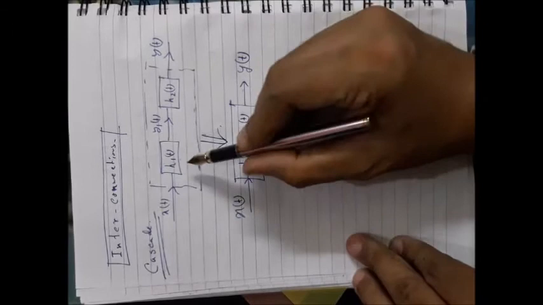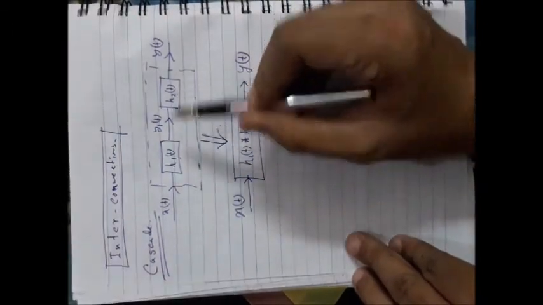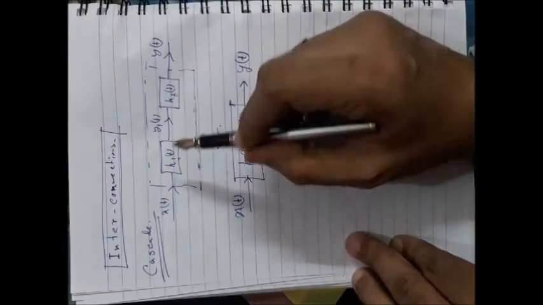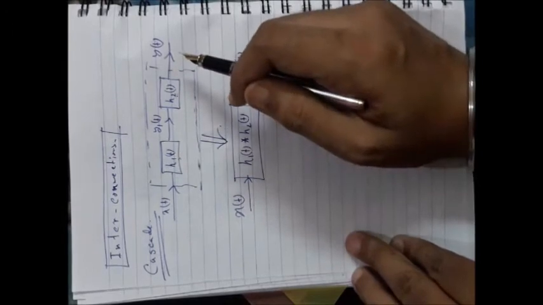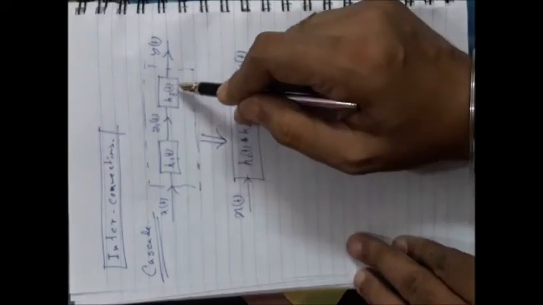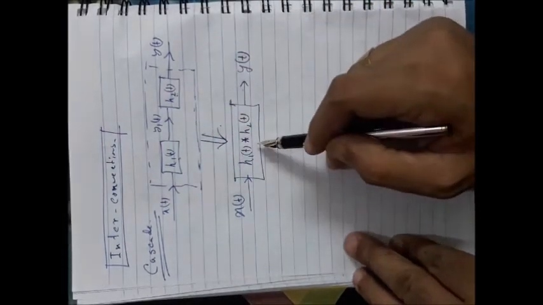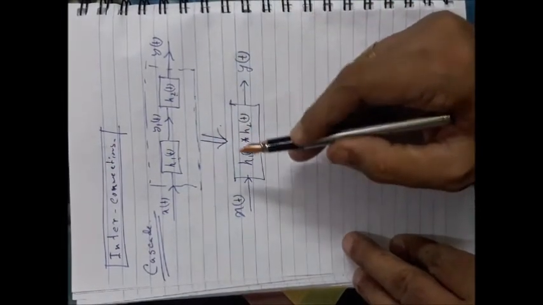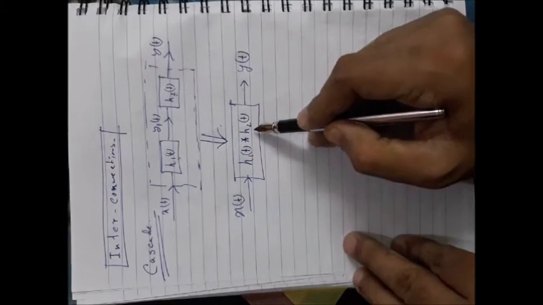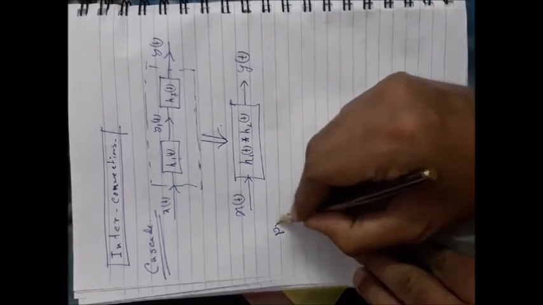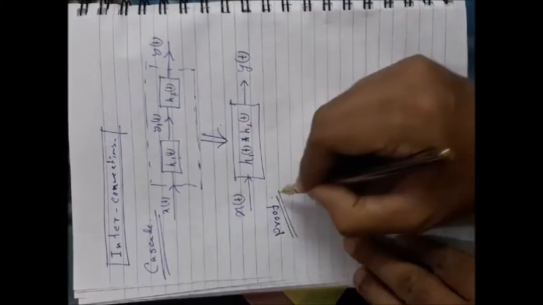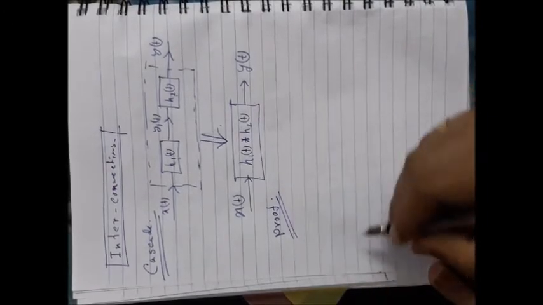That means if two individual systems are connected in cascade having the impulse responses h1(t) and h2(t) respectively, it is equivalent to a single system which has the impulse response of h1(t) convolution h2(t). It can be proved. Just go through the proof which is given in the book.